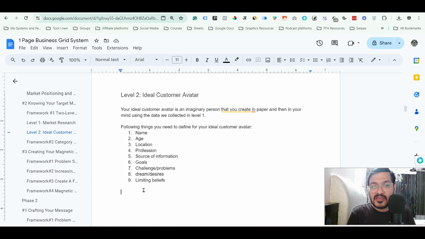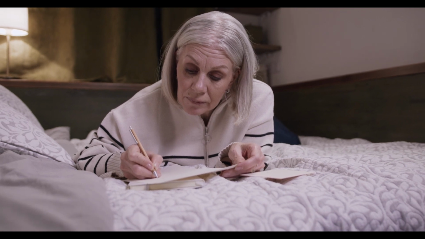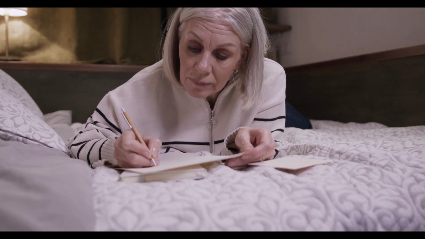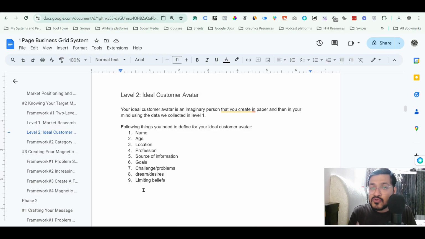They will take action, they will feel inspired, they will feel, okay, yes, this person has given me the momentum. So when you know limiting beliefs, and when you talk about them, they are going to help you a lot in your marketing messaging, in writing, in creating content, in creating marketing material, in creating your products, everything. So these are the very, very important things if you are creating your ideal customer avatar.